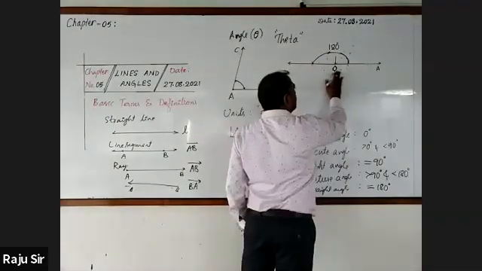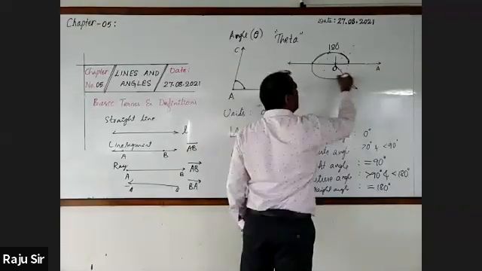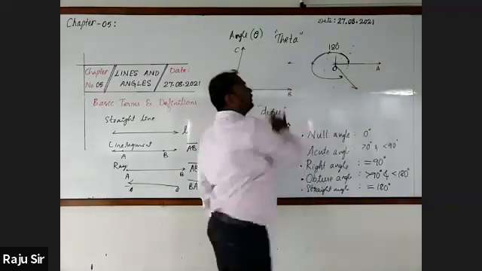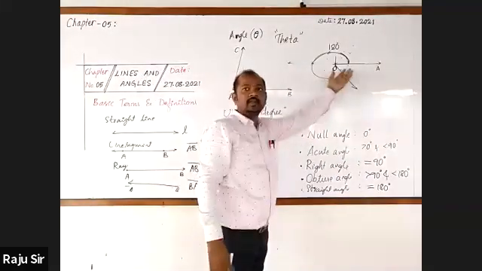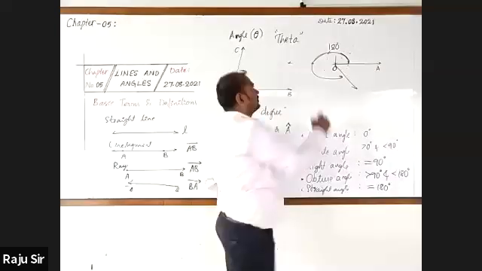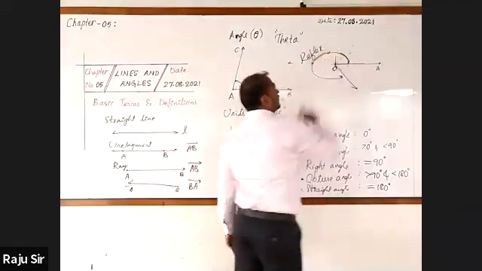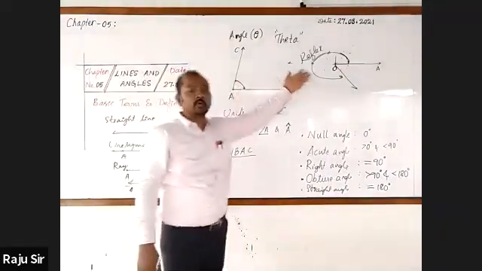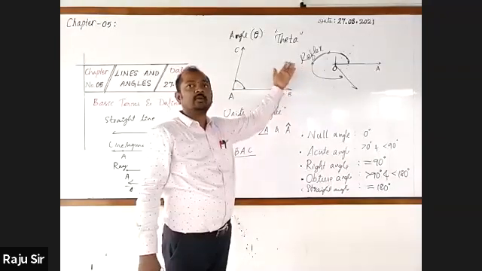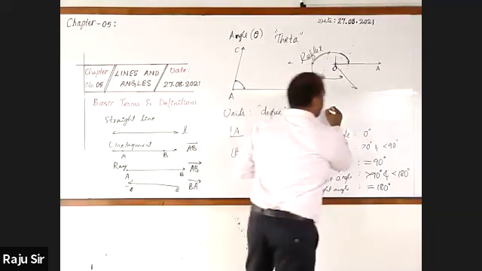Now I am going to take an angle. Reflex angle: greater than 180, less than 360. An angle that measures more than 180 degree and less than 360 is a reflex angle.